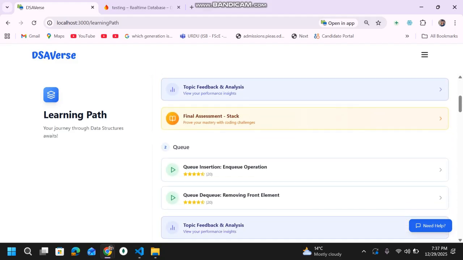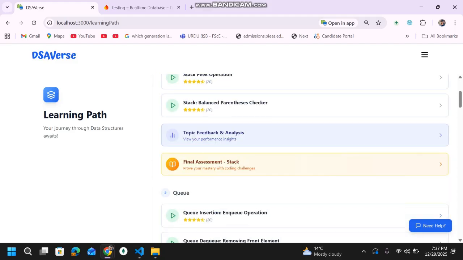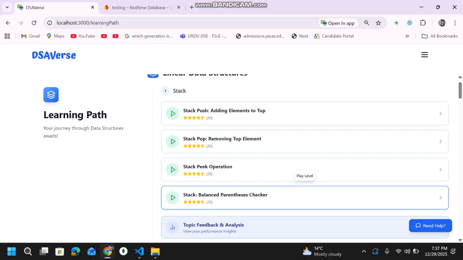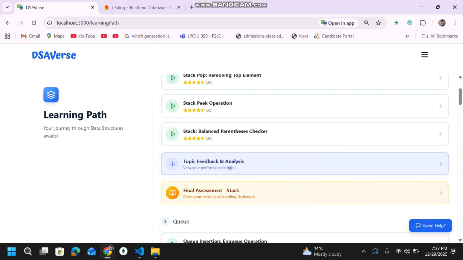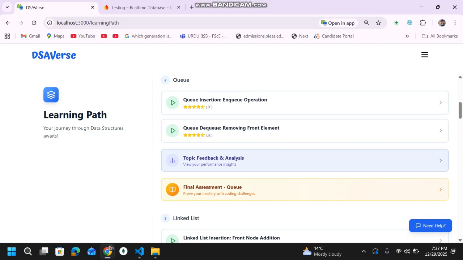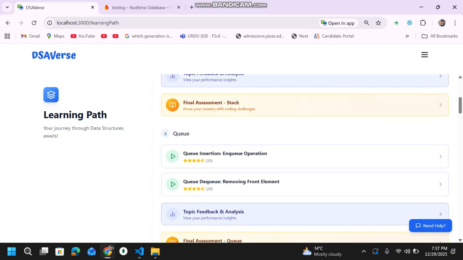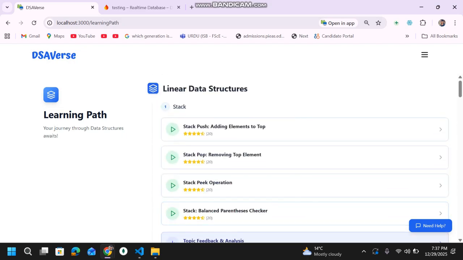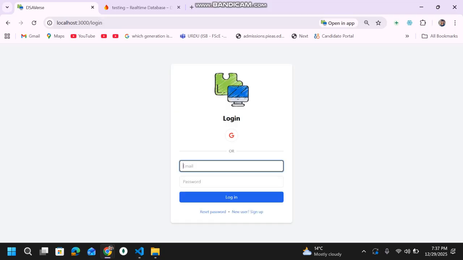Just to show you, look at this. This is our learning path. As I told you, the user that I am currently logged in with is an already registered user and has played a few of the games. So let me log in with another user, just to show you a much better view of my platform. So this is another user here.